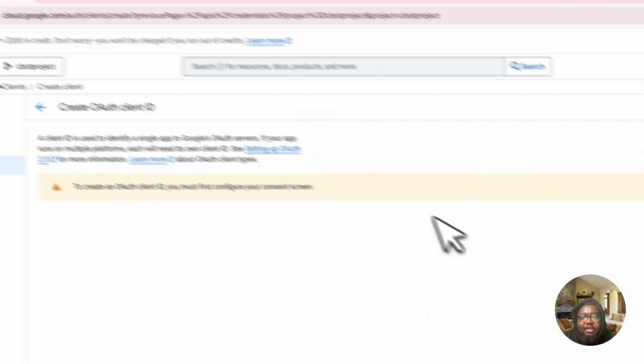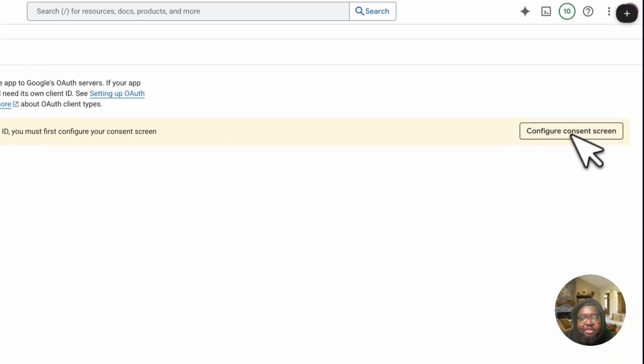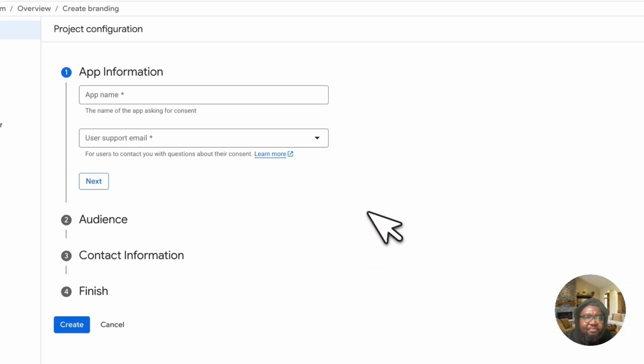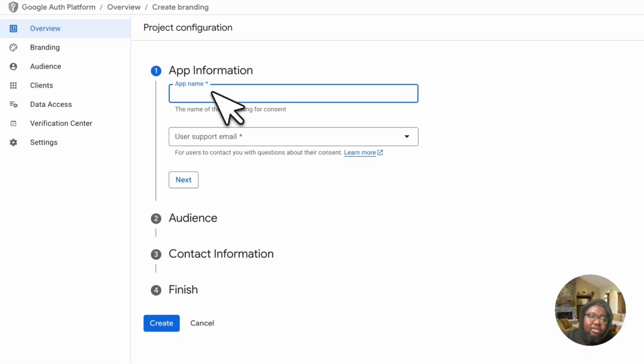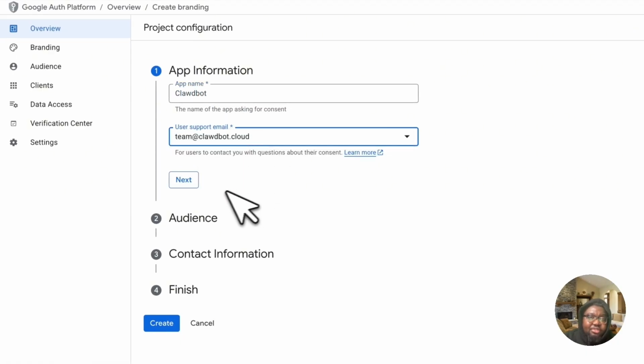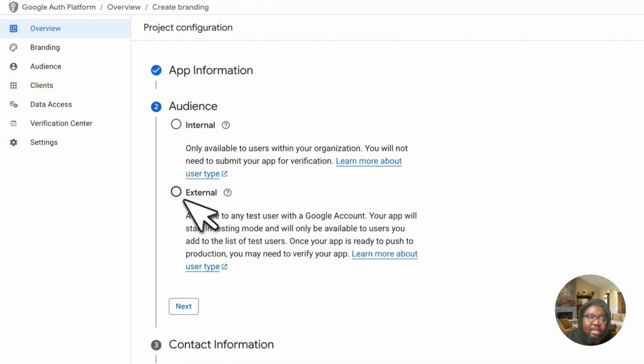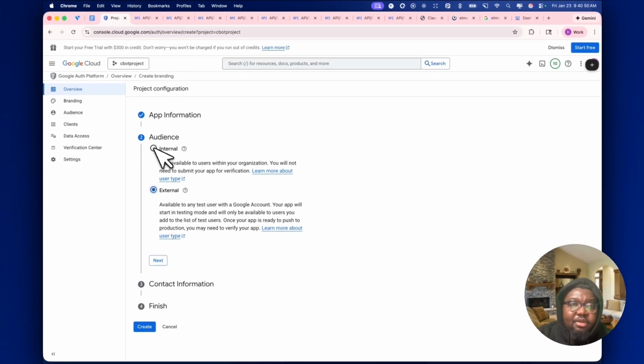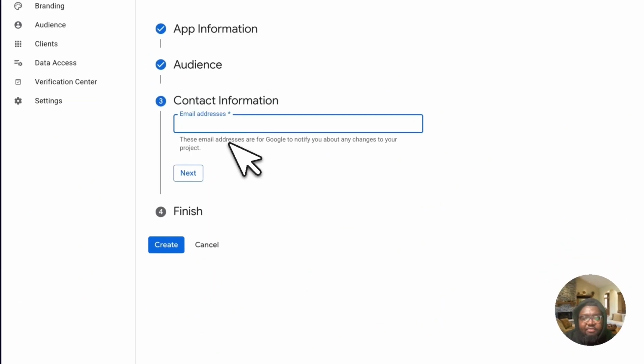When you choose that, you're going to click configure consent screen and get started. Here, I'm just going to call it CloudBot. You can call it whatever. You can choose your email as well. I'm going to choose external because that's probably what you're going to see. Internal is for individuals that have a Google Workspace, but external is probably what you're going to see. So I'm just going to make sure you can follow.